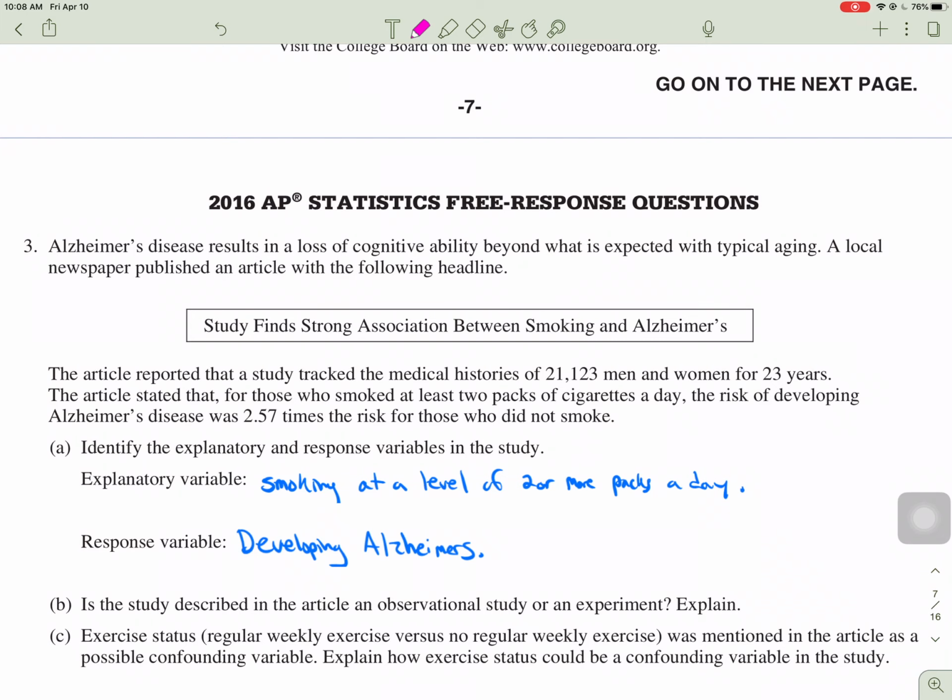Okay, so we're going to skip number 2. It's chi-square. In this year, no chi-square, so number 3.